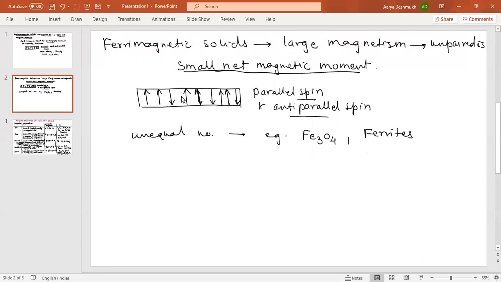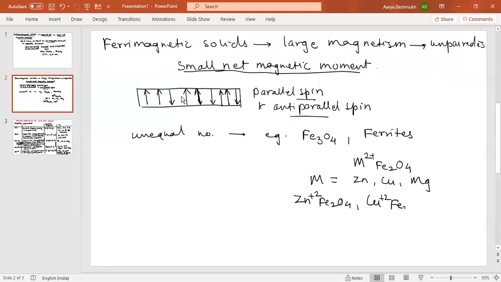Ferrites can be written as M2+ Fe2O4, and this M can be zinc, copper, or magnesium. You can write the formula like this: Zn2+ Fe2O4, Cu2+ Fe2O4. These are called ferrites, or Mg2+ Fe2O4. So these are the examples of ferrimagnetic solids.